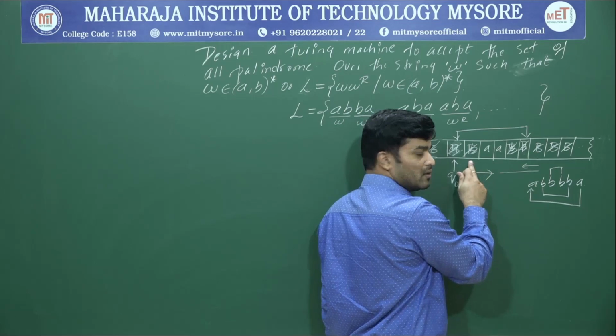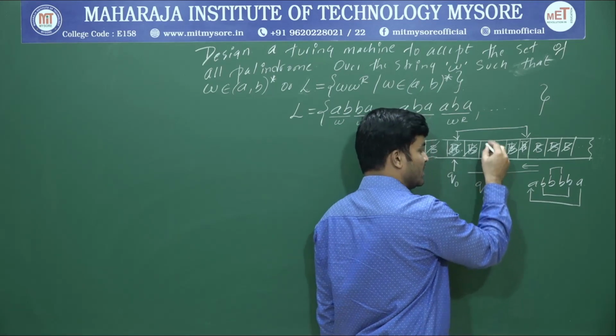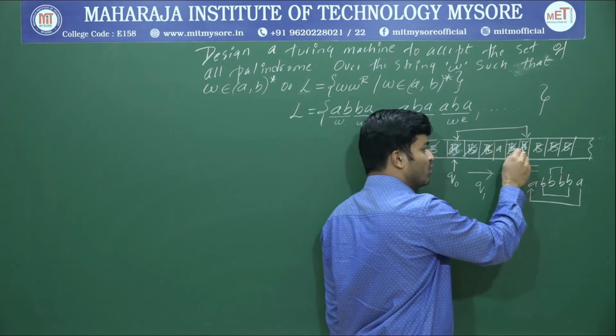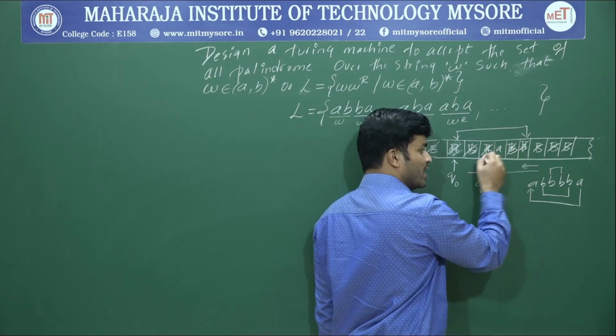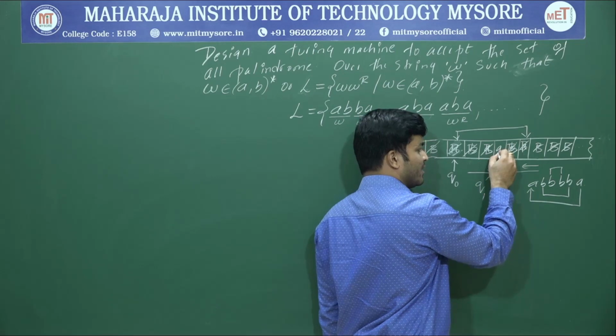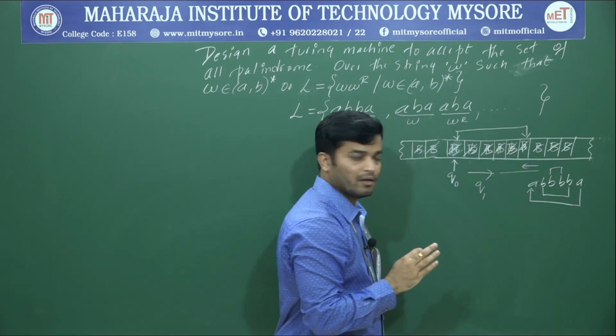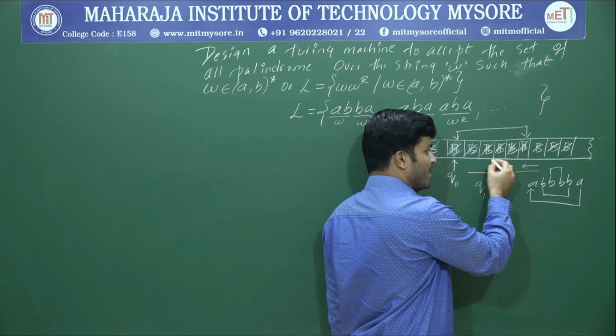Once I get a blank space, I will start moving to the right hand side, and I will replace the first symbol with blank space. Again I will move in the right hand side till blank space. Once I get a blank space, again I will start moving the left hand side, and I will replace the last symbol with blank space. Okay, yeah. So again I will come back.